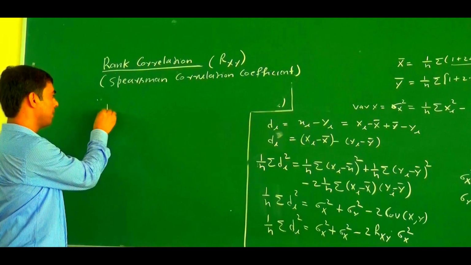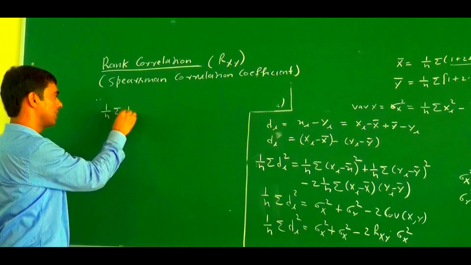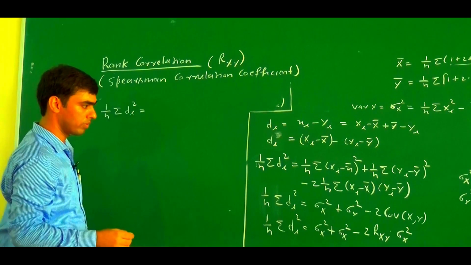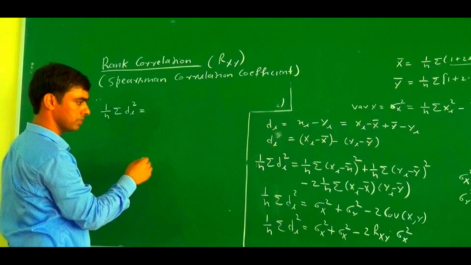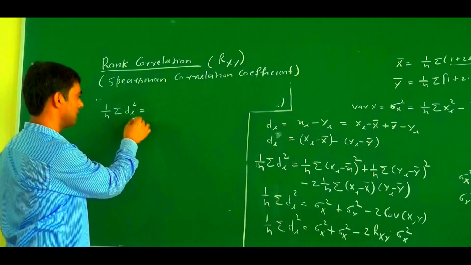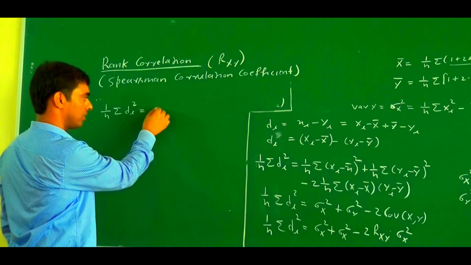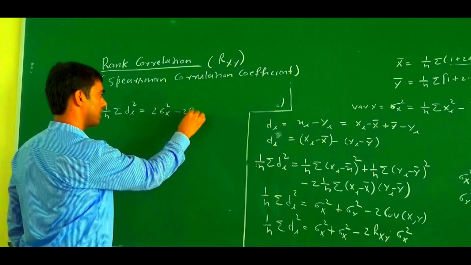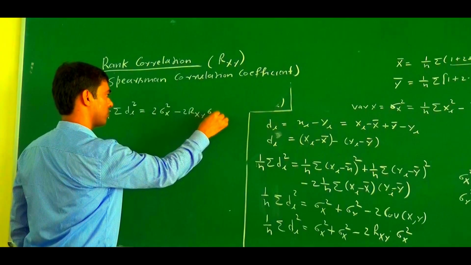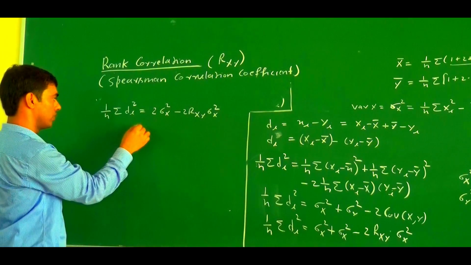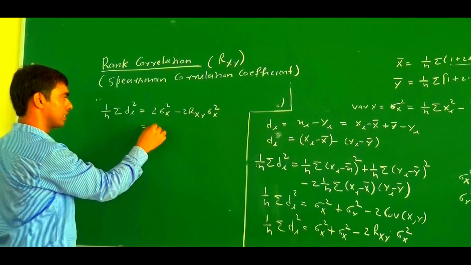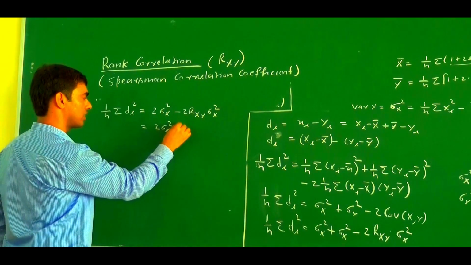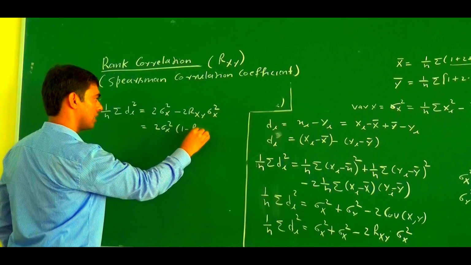So 1 upon n summation of di square equals 2 sigma x square minus 2 rxy sigma x square. If we write 2 sigma x square outside, this becomes 1 minus rxy.